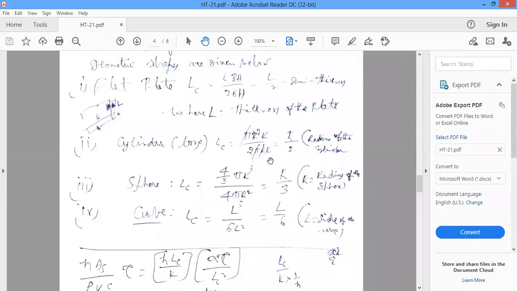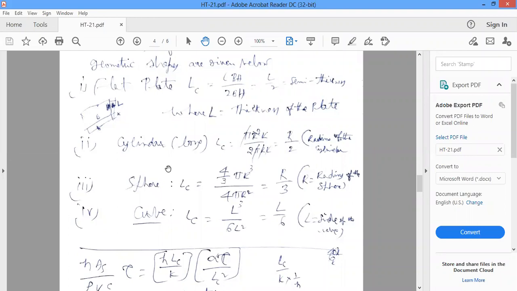So volume is pi r square into length L, divided by the surface area 2 pi r L. After cancelling pi, r and L, we get r by 2. So the characteristic length for a cylinder is r by 2. Very important, all of you refer to the textbooks and verify. It is simple, from basic mathematics only. Characteristic length for the cylinder is r by 2, where r is the radius of the cylinder.